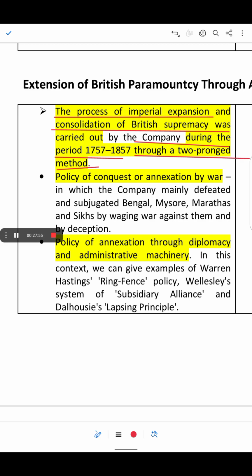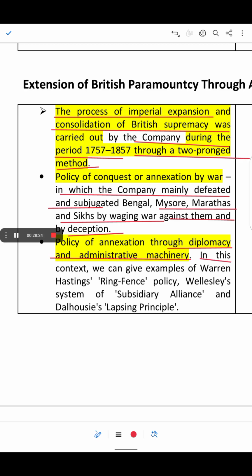The policy of conquest, or annexation by war, in which the company defeated and subjugated Bengal, Mysore, the Marathas and the Sikhs by waging war against them. And by deception, that is diplomacy, the policy of annexation through diplomacy and the administrative machinery.